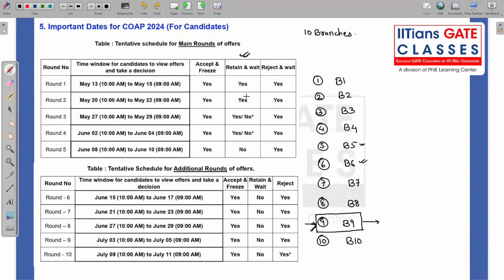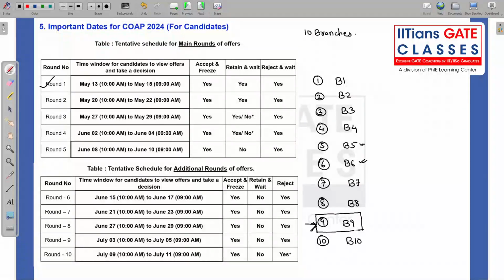Now, suppose you think, no, I don't want to retain this branch. This is not up to whatever GATE score I have got. So what you do? You reject and wait. You reject this. That means you are not at all interested in this. So in the next round, your selection is going to be from only this. You are not going to be allotted this one. Fine. So now your round one is complete.